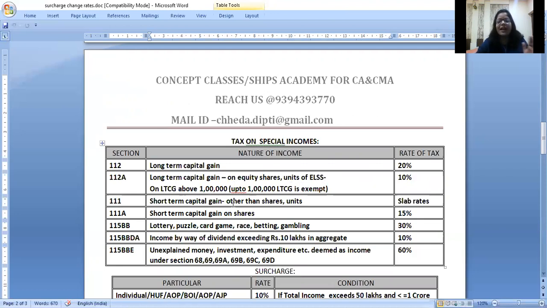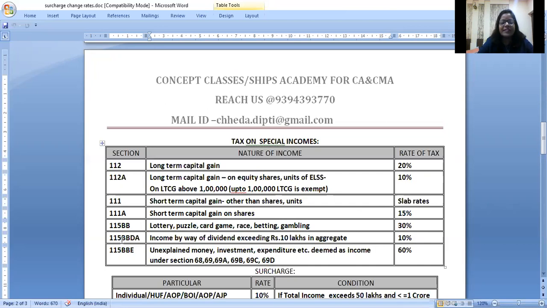Short-term capital gain, other than shares and all, is covered under routine slab rates. Short-term capital gain on shares is covered under a flat 15%, provided they are listed and STT is paid, right? I'll have to make a special separate video for taxation of capital gain, where you get unutilized basic exemption and other benefits also. All casual income, lottery, betting, gambling, horse races is covered under 30%.